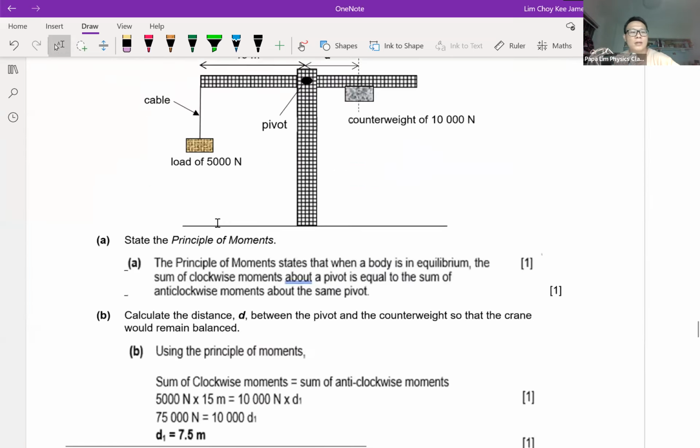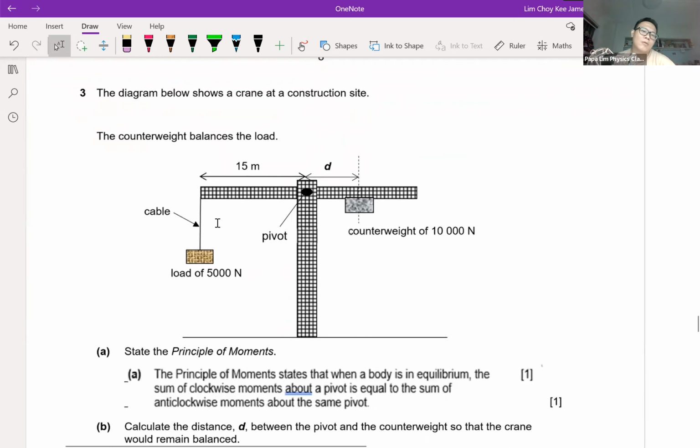Question 3, construction site, is a straightforward question, because all the values are actually given in the diagram. It's actually a difficult question for some students because they tend to miss out the picture. They look at it from their own point of view, from questions they have solved a few days ago. So they have a preconception and are not reading the question.